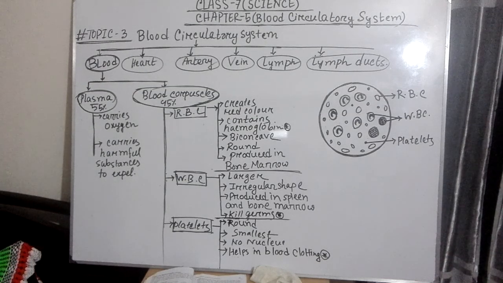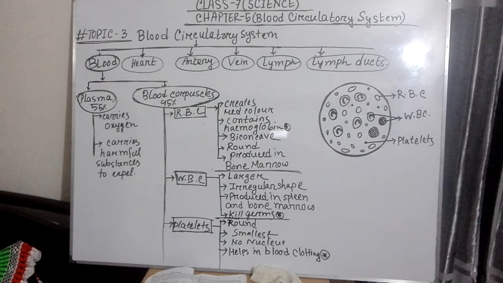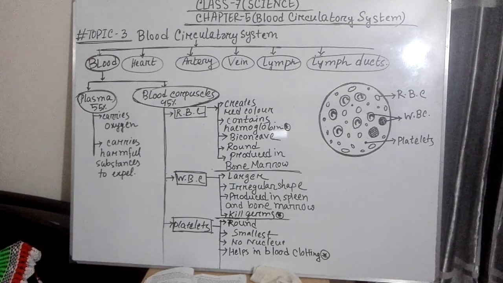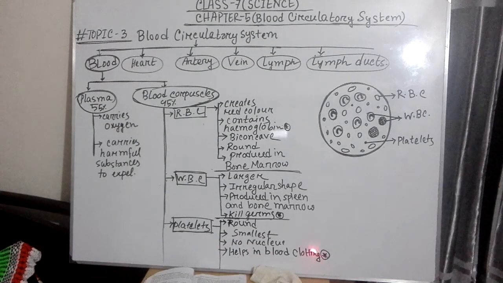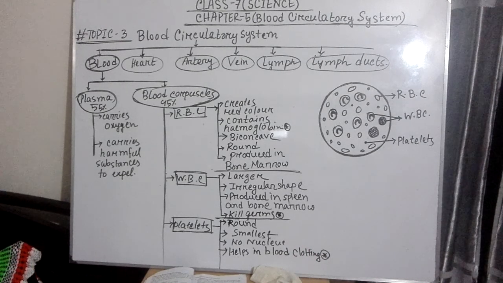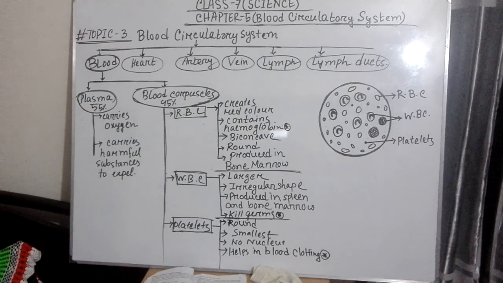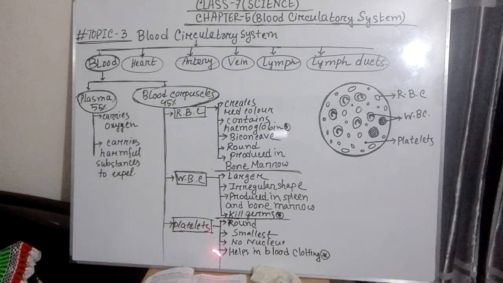It is possible because the torn portion of your body becomes closed when the blood clots in front of this tear or this hole. So this blood clotting helps to stop the flow of blood when you are injured. So platelets are very important to clot blood.